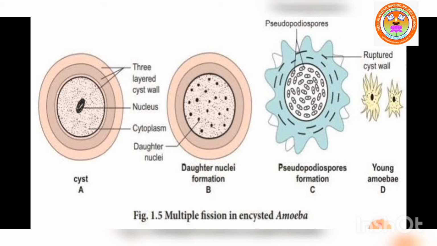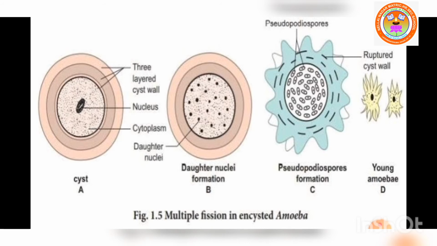So these are all the different steps involved in multiple fission in encysted amoeba. So multiple fission is one important type of fission.